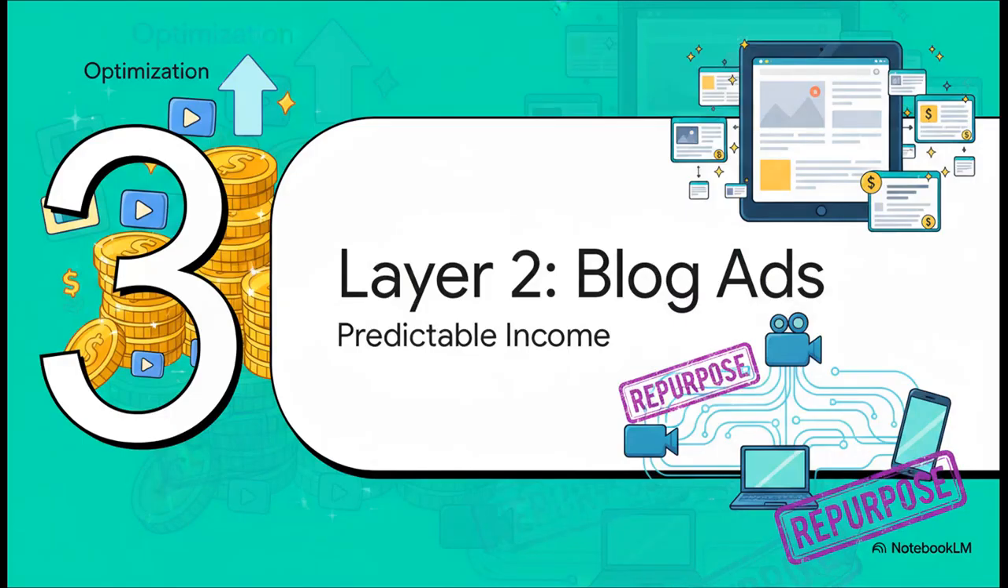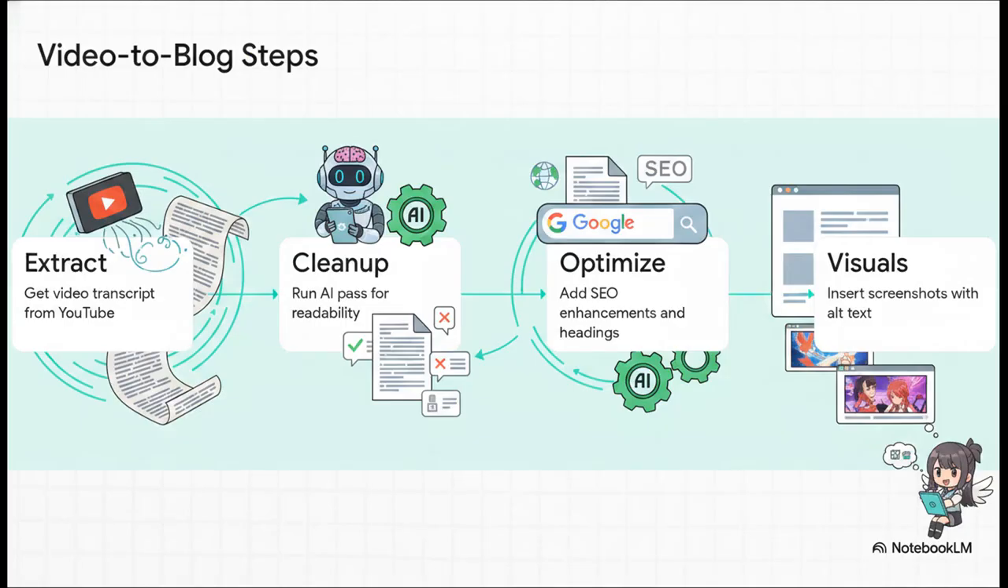All right, let's hit Section 3, Layer 2, blog display ad revenue. This second layer is where the magic really starts happening. You're taking that exact same YouTube video and turning it into an SEO-optimized blog article.